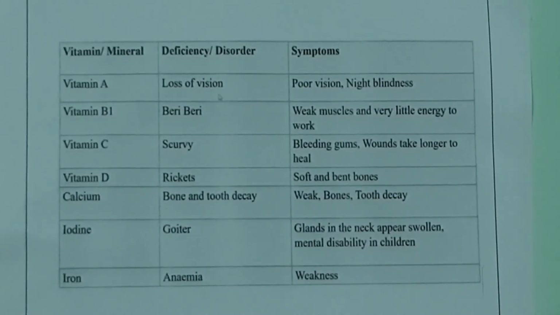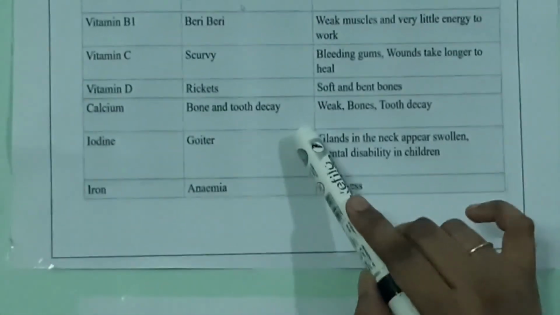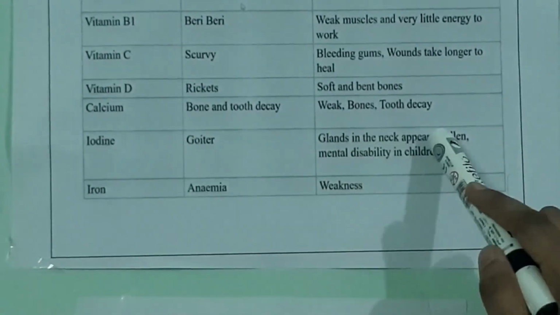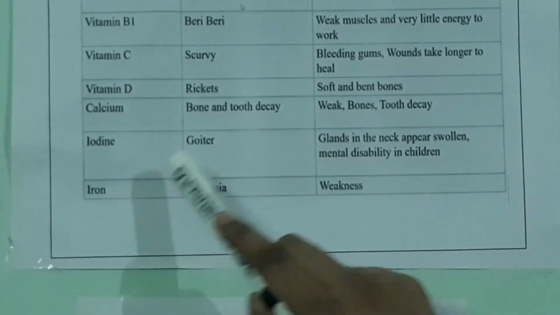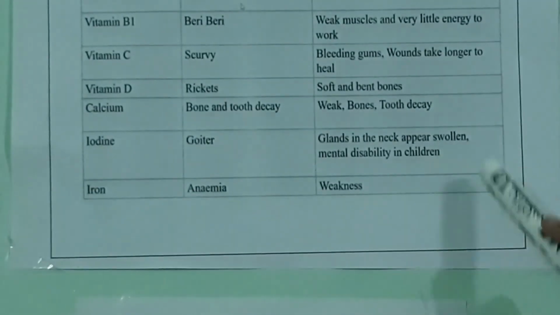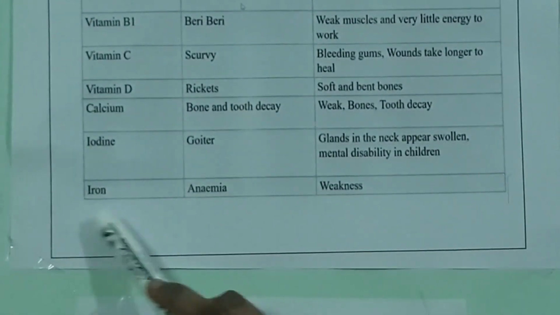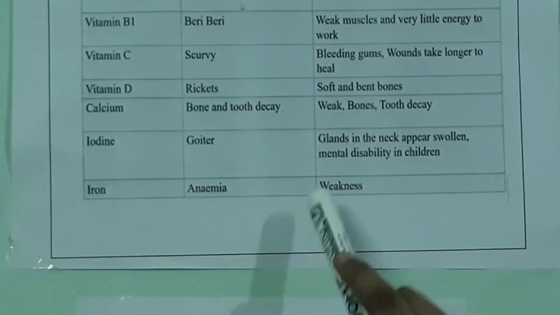Next, mineral deficiency such as calcium will lead to bone and tooth decay, where you will have very weak bones and teeth. Next, deficiency of the mineral iodine will lead to goiter, where you will observe glands in the neck appear swollen, and mental disability in children. Next, the deficiency of the mineral iron will lead to anemia, where the symptom will be weakness.